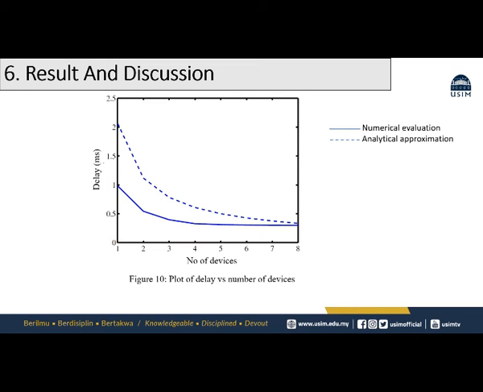From this graph, we can observe that the analytical expressions for delay clearly show the dependence on system parameters like SNR, number of antennas, and arrival rate of packets. We also observe that the delay is inversely proportional to the minimum number of devices. We observe that the delay increases with increases in the SNR due to the inverse relationship with the number of antennas, which I set here as 20.